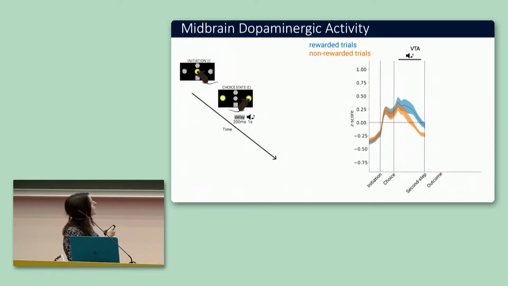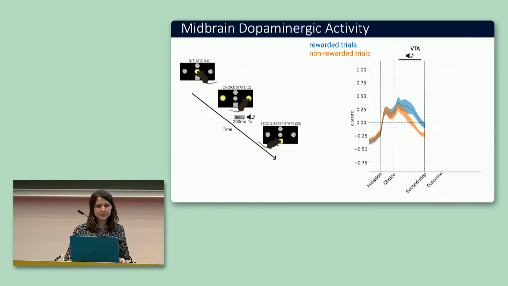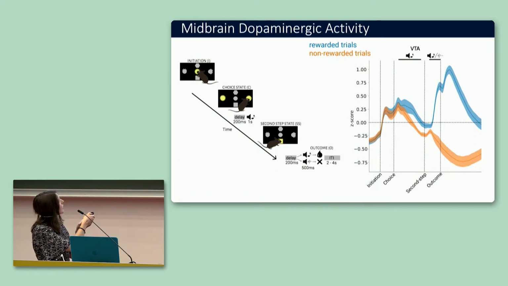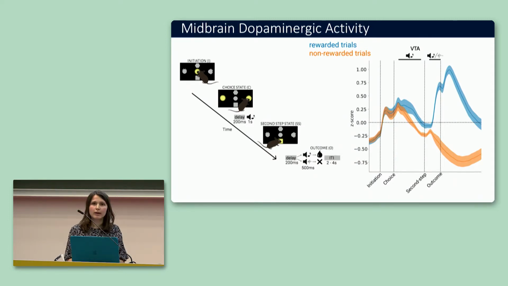And at this time, even if there's no reward information, we already see that in these two trial types, the dopamine activity already differs. Then the animal pokes the second step port, and an auditory cue signals whether they are going to be rewarded or not, and at this time in the task, we already see that the two signals differ.